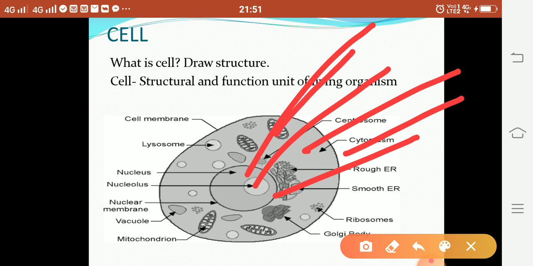Then mitochondria, lysosome, Golgi bodies, ribosome, vacuole and centrioles are present. You can remember all these cell parts.